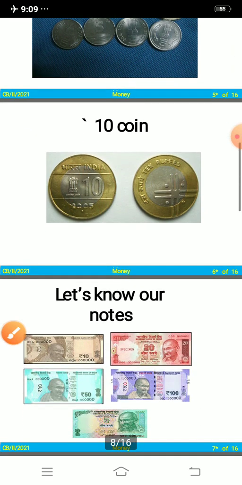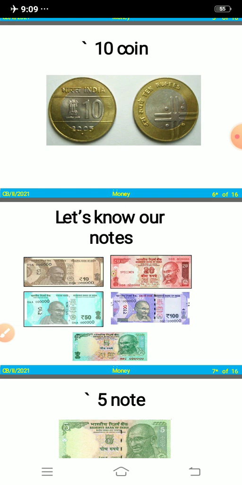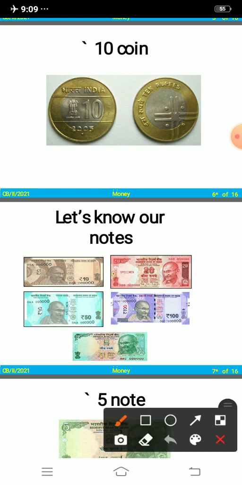So now let's know our notes. So here are the notes. As I taught you, the number written on it, you have to see the number. It is a 10 number, right? So it is 10 rupees. Here 20, so it is a 20 rupee note. Here 50, so it is a 50 rupee note. 100, so it is a 100 rupee note. Then 5, so it is a 5 rupee note, right?